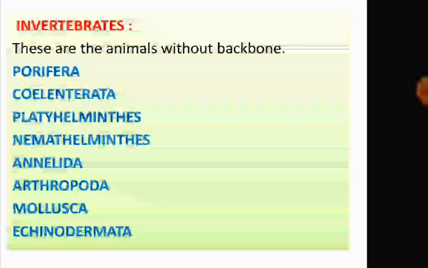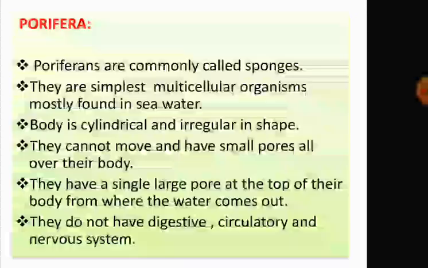Invertebrates are further divided into 8 major phyla. They are Porifera, Coelenterata, Platyhelminths, Nemathelminths, Annelida, Arthropoda, Mollusca, Echinodermata. So, at first we will be discussing Porifera. Now, Porifera means porous animals, those who contain pores on their body. Now, the Poriferans are commonly called sponges.